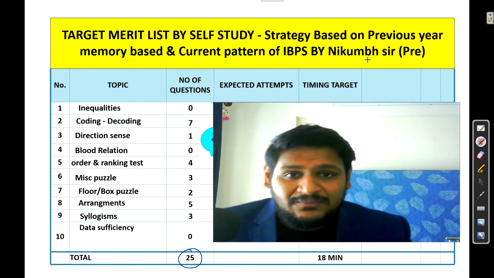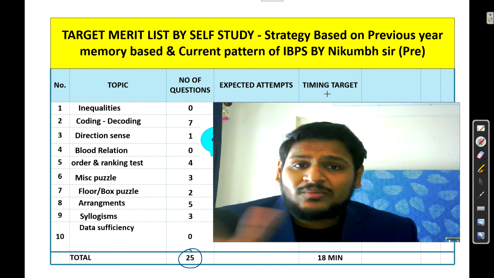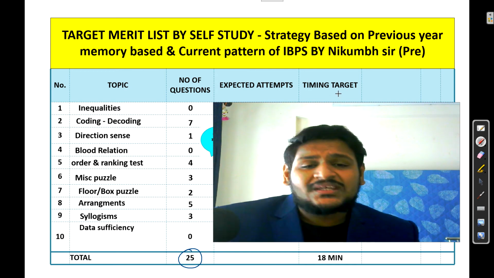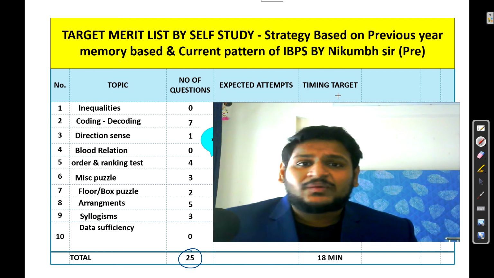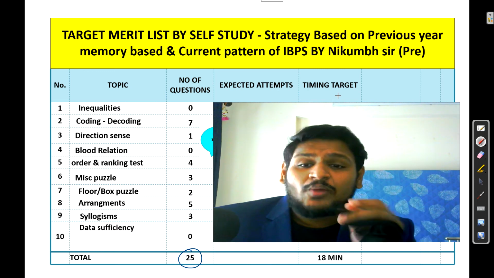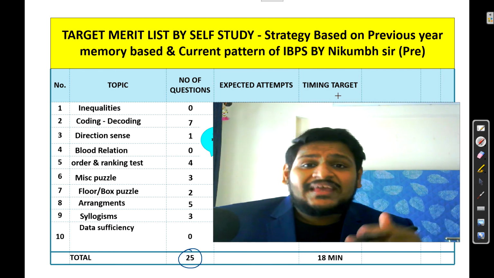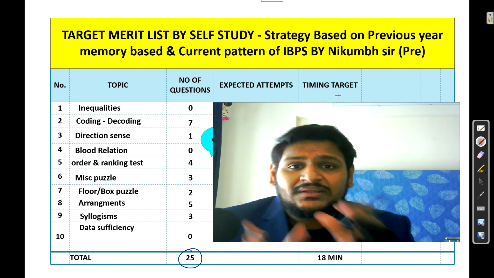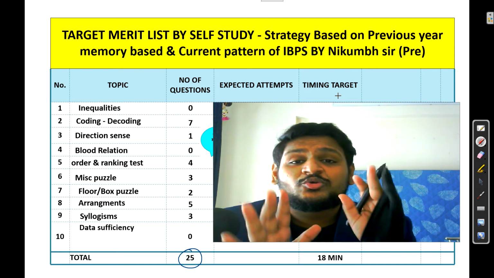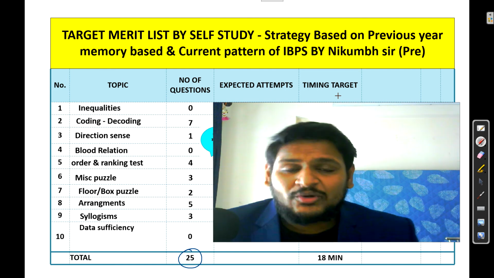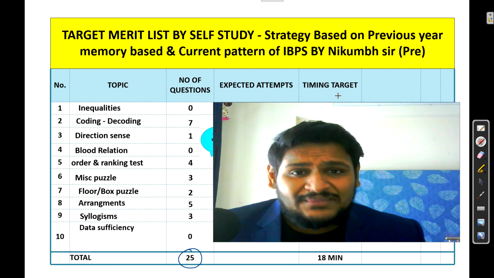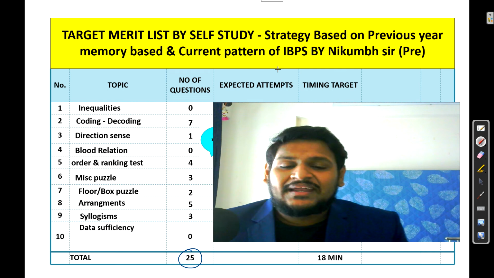This happened last time, because last time there was no direction test question, and only one question from blood relation. IBPS always puts variations like this in their exams. That's why you need to keep your preparation at a very high level, covering the maximum syllabus possible.